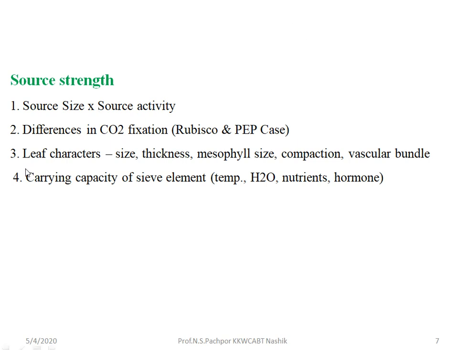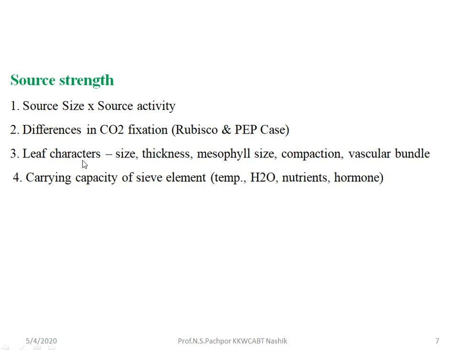The next source strength factor is the leaf characteristics, that is the size of the leaf, thickness of the leaf, mesophyll cell size, compactness and vascular bundle. These are the leaf characteristics, and particularly in C4 plants, the cuticle is thick, the mesophyll cell size is small, and the cells are compact with the bundle sheath cells around the vascular bundle.